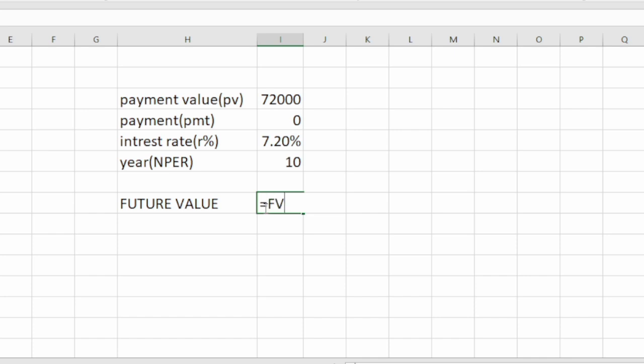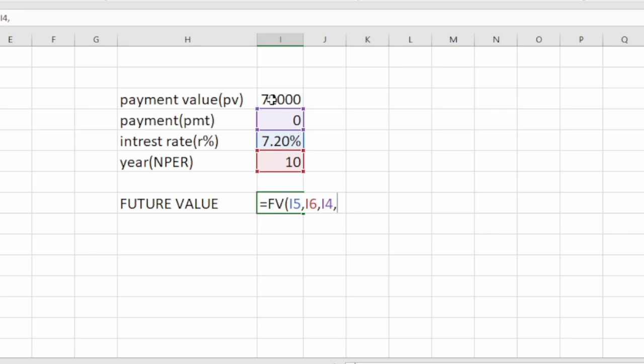What will the Excel command be? Put equal FV, which stands for future value. You can select the FV. First is your interest rate, 7.20, then comma, and your NPER, the number of periods of investment, is 10. Next is your PMT, that is 0, and your present value is 72,000.